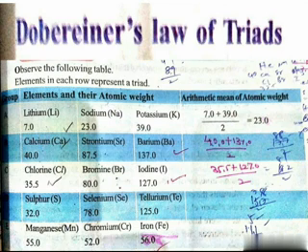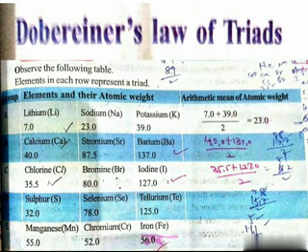Okay, this statement is called Döbereiner's law of triads. Here, Döbereiner stated that elements with similar properties are taken three at a time. He took three elements which have similar chemical properties.